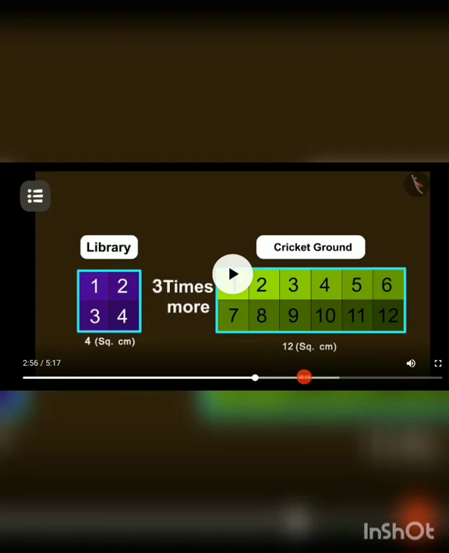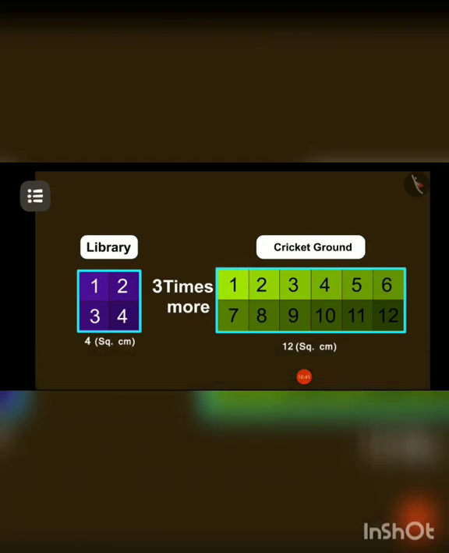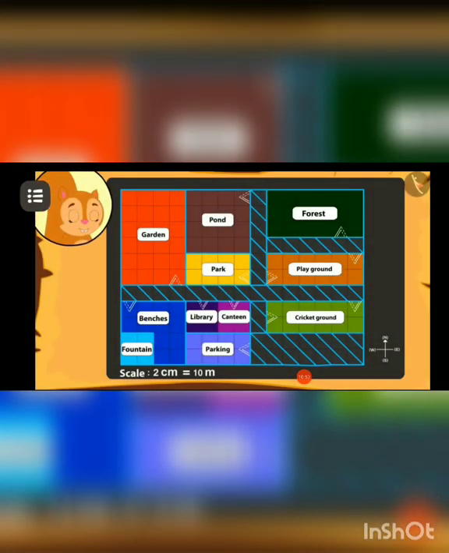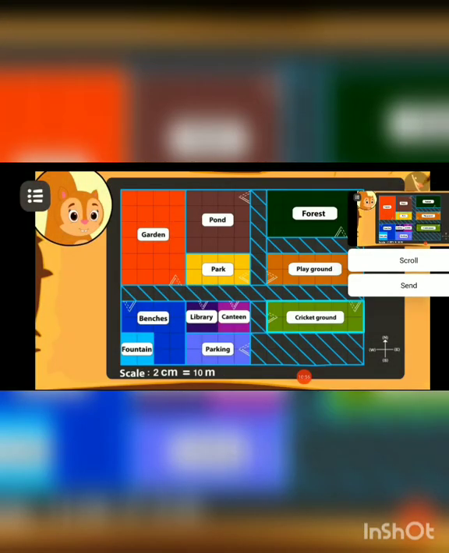So we have done this question already, means how we can find out the area. So we will count the squares which are given on the map. So in this way you can identify with the help of a map which place is bigger, which place is smaller. Okay, so this is also, you can say, information which is delivered by a map. Absolutely correct, children. The area of the cricket ground is 3 times the area of the library. Chanda is surprised to know how big the cricket ground is.